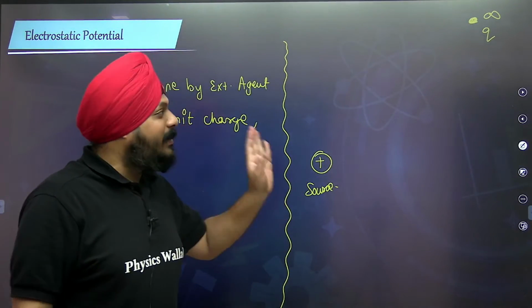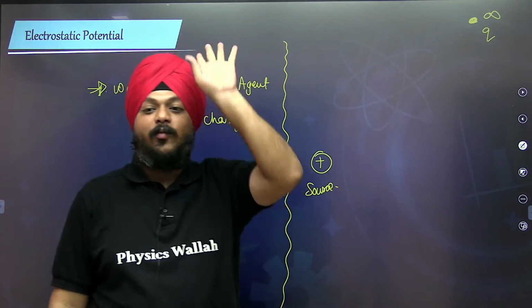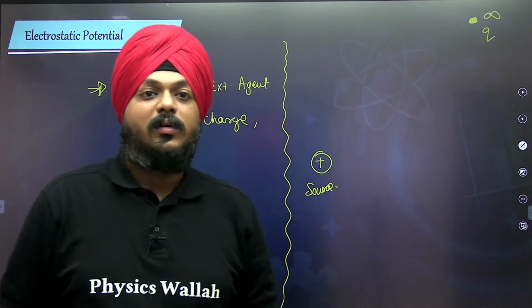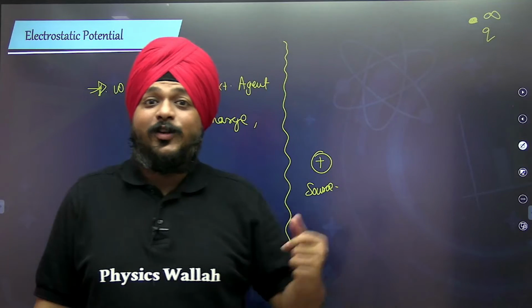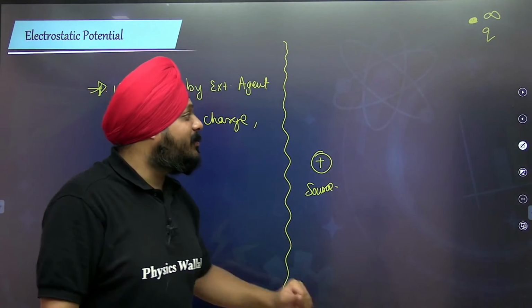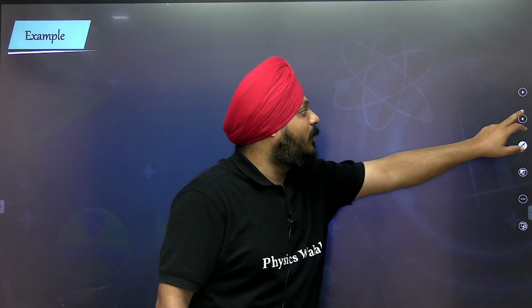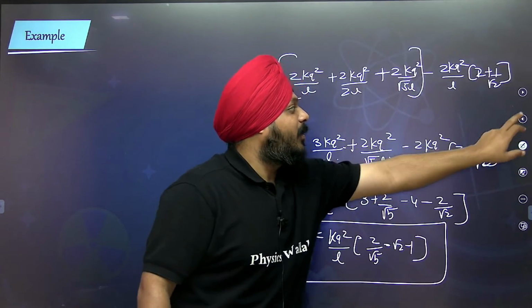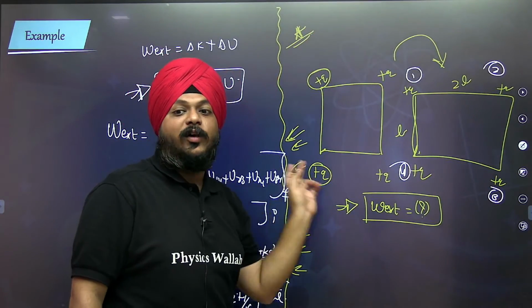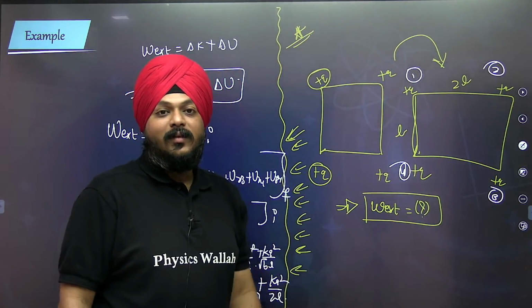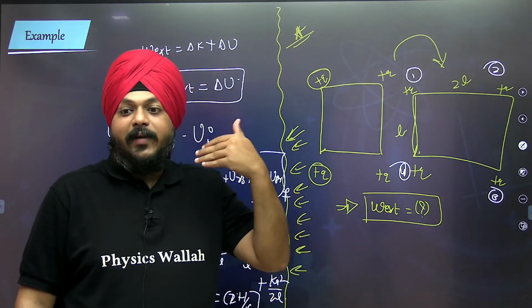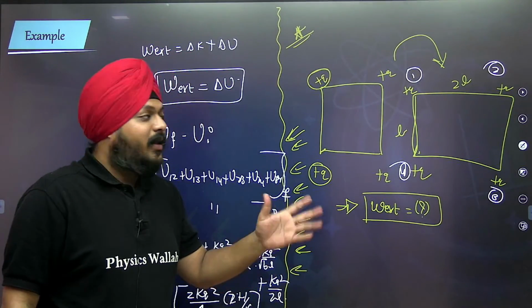Is it possible that at the infinite position only a single charge is present? No. N number of charges are present, as in the previous example I told you. My question is how this configuration is formed. The external agent might have done the work. Let us take an example.